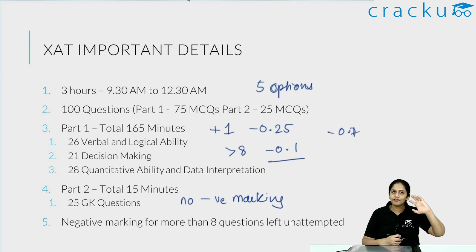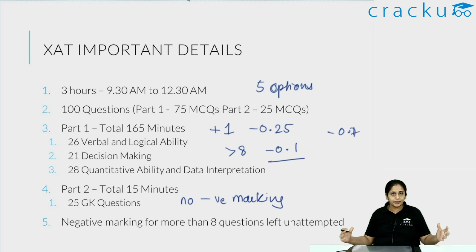This is the bare basic of how the exam is going to be. Now, since this is going to be one slot of 3 hours, you have to prepare yourself in that format. 3 hours is a longer format than CAT, so you have to have the stamina for sitting for longer periods of time, and the ability to actually solve for longer periods of time. And decision making makes a huge difference in this. So you should have the ability to think like a manager. That is the basic difference between XAT and CAT. There's a lot more emphasis on managerial ability than just simple aptitude. So with that basic overview of XAT, I'll move on.